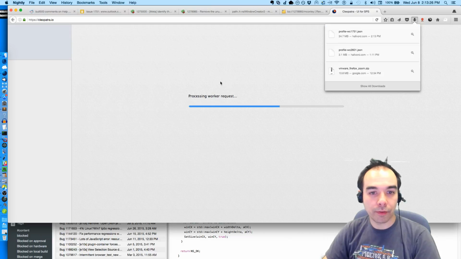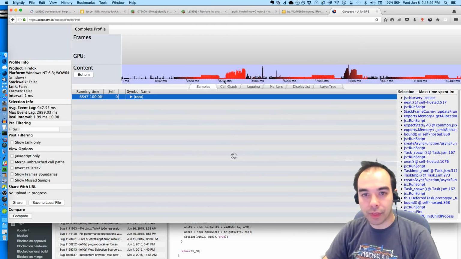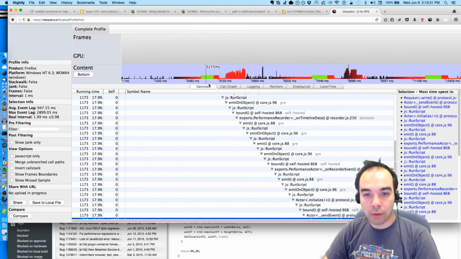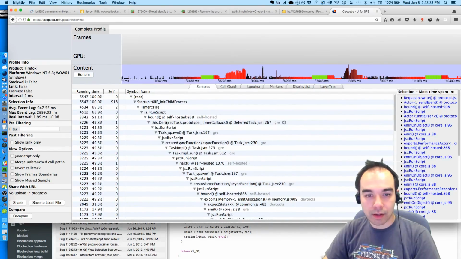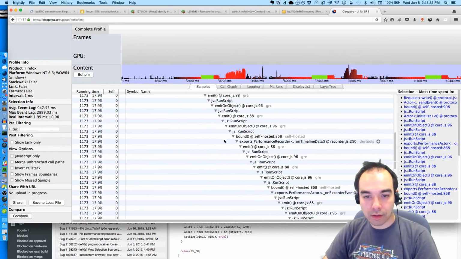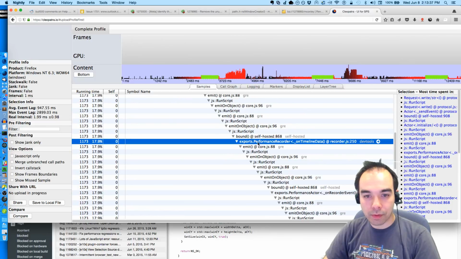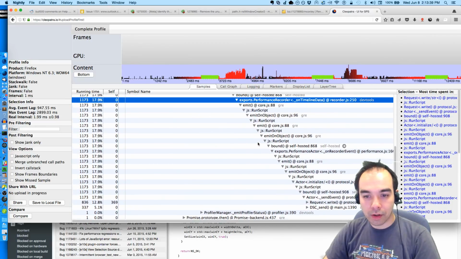Okay, and we'll take a look at the profile now. So this is for that Outlook thing. Whoa, what are we doing here? Big Red. What's up, Big Red? Performance recorder.